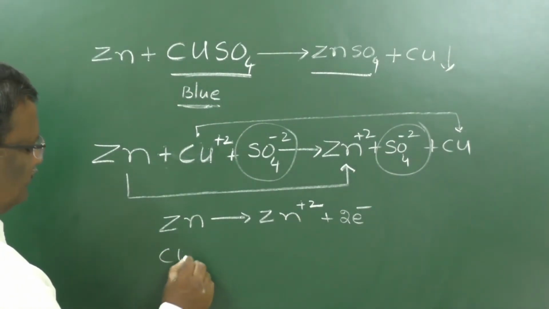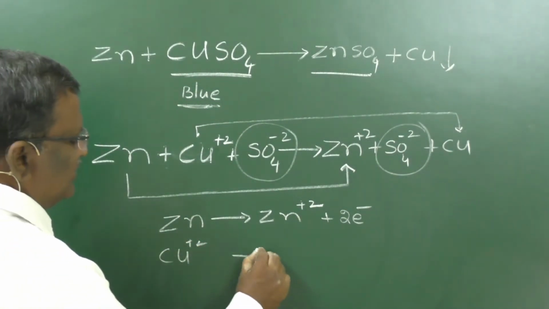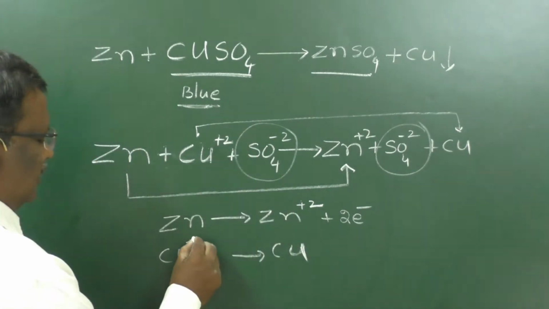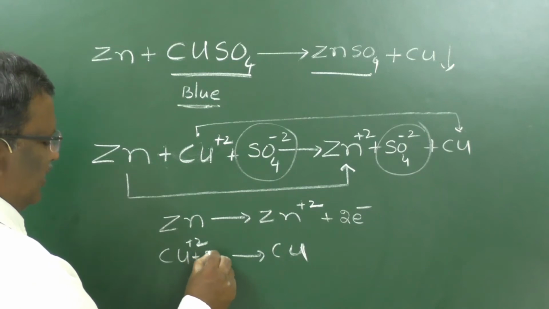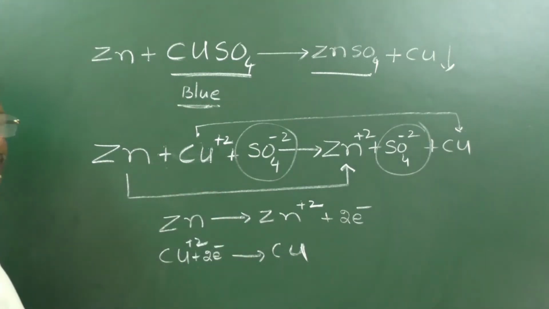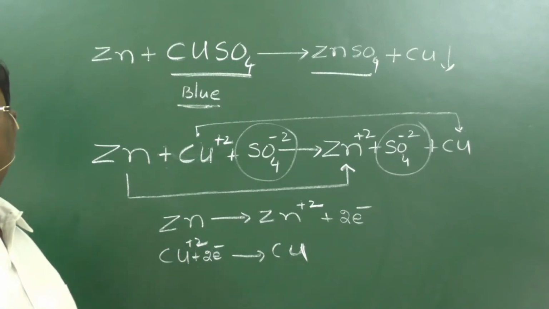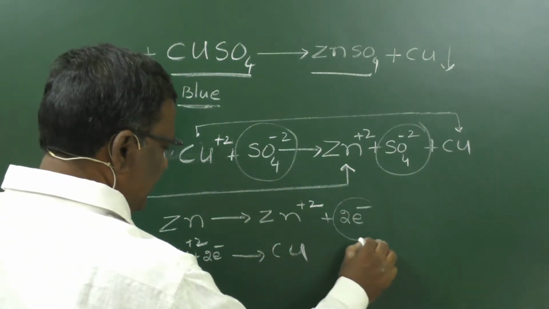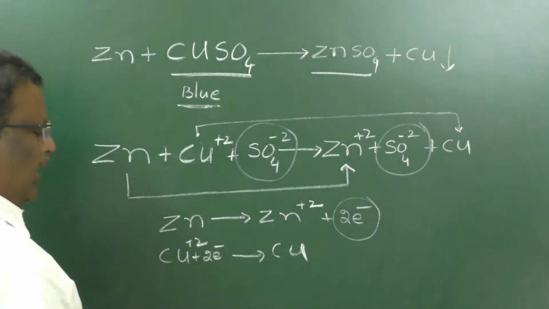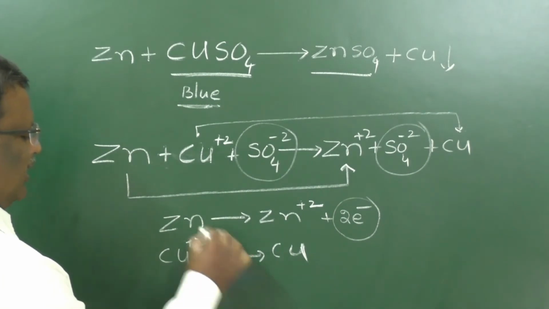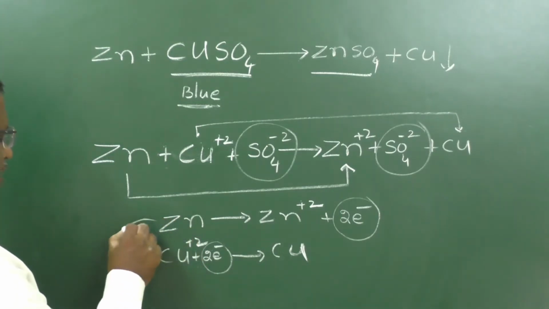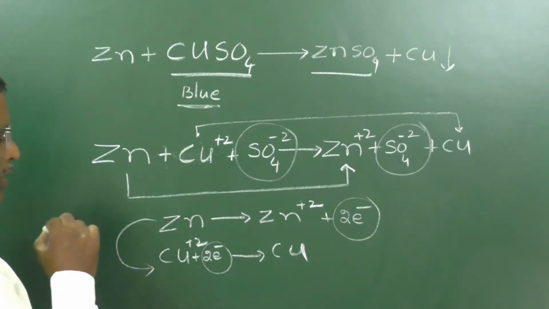Cu²⁺ is converted to Cu, which is possible only when this ion accepts 2 electrons. This is the only way. It means 2 electrons are released from the zinc atom and 2 electrons are absorbed by the copper ion. That means electrons are transferred from zinc atom to copper ion.